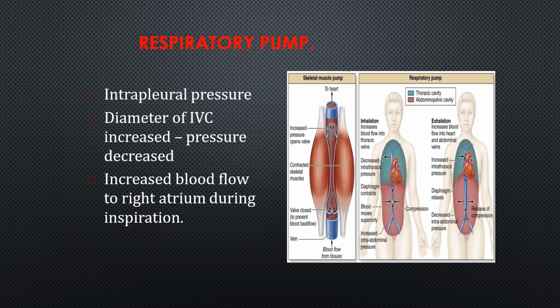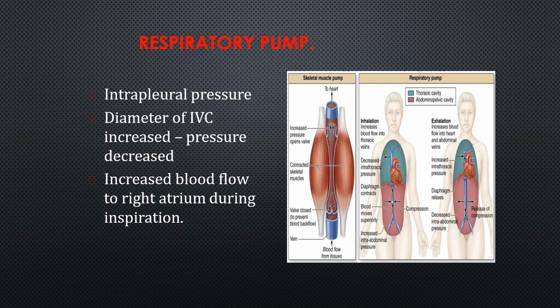So the respiratory pump, that is how the thoracic cavity and the lungs are responsible for the normal venous return. Normally the intrapleural pressure or thoracic pressure is negative, that is subatmospheric level, at -2 mmHg. So during inspiration, what happens? This pressure decreases to -5 mmHg, causing less pressure over the larger veins and arteries. So as the pressure decreases, the diameter of these larger veins will increase.